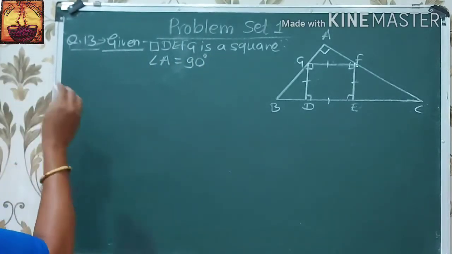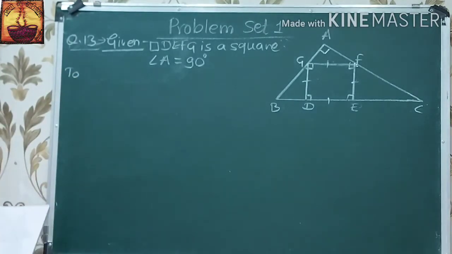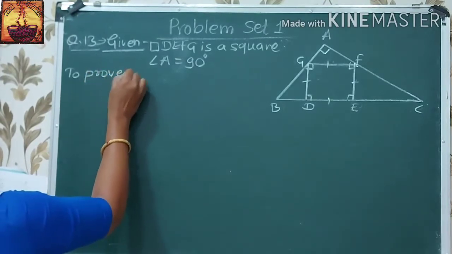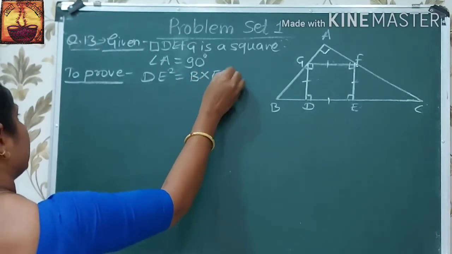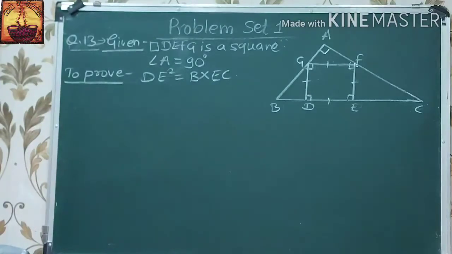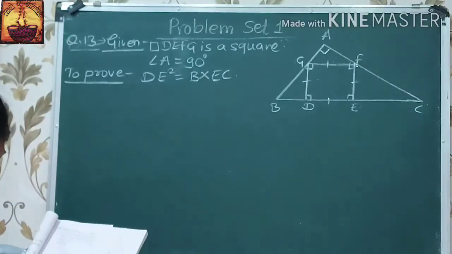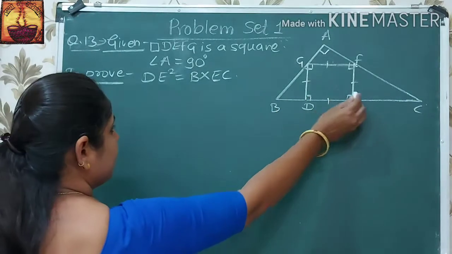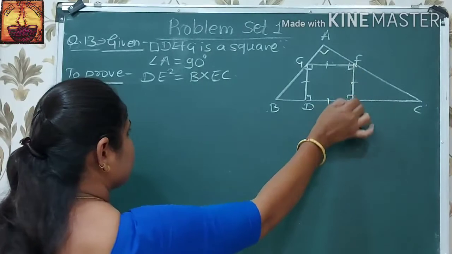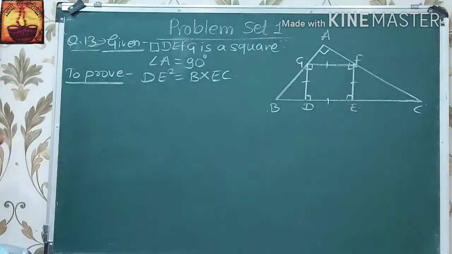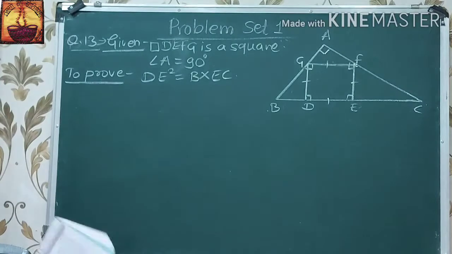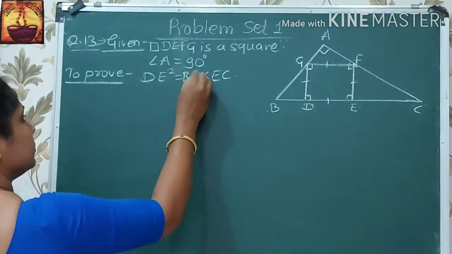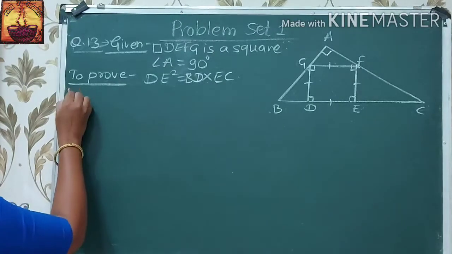Now we have to prove DE square is equal to BD into EC. They have also given us a hint: show that triangle GBD is similar to triangle CFE. If we prove that these two triangles are similar, then we can prove DE square is equal to BD into EC. Now let us solve, let us prove.